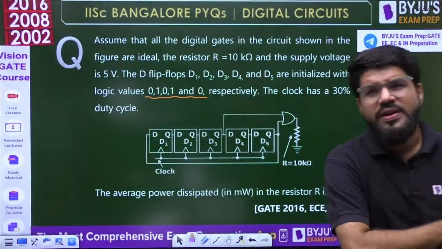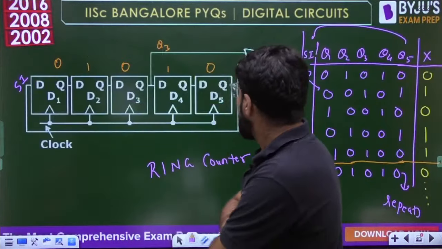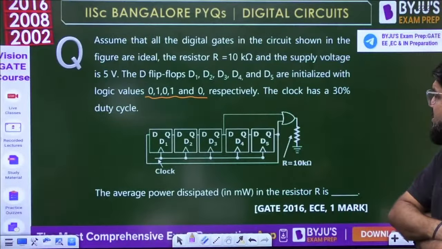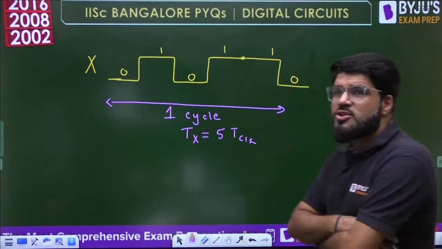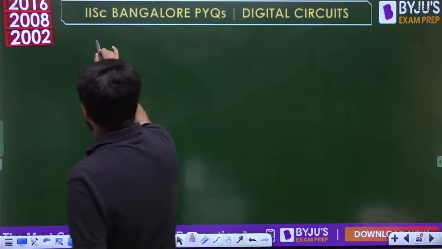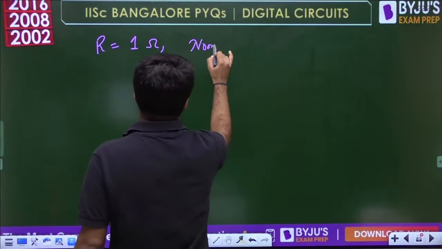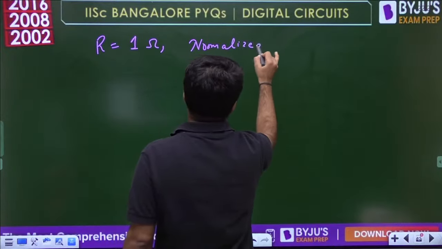Now what do we need? Do we need the value of the time period? What is the average power dissipated in this resistor which is of 10 kilo ohm? So what is the normalized average power? If you take R equal to 1 unit resistance, we calculate the normalized average power.